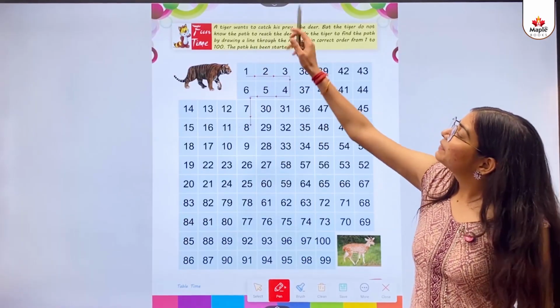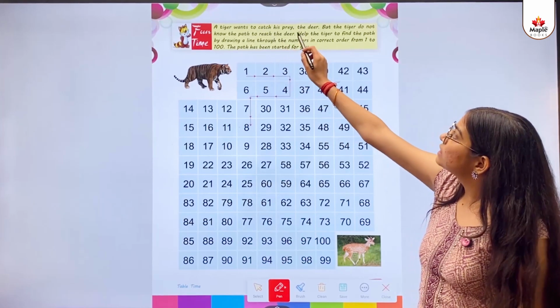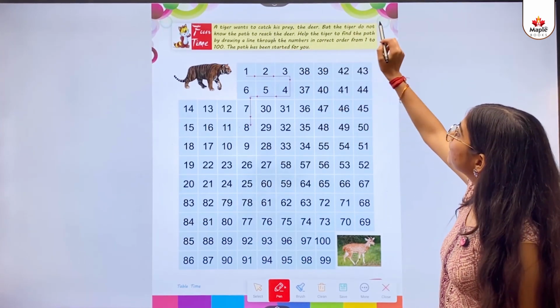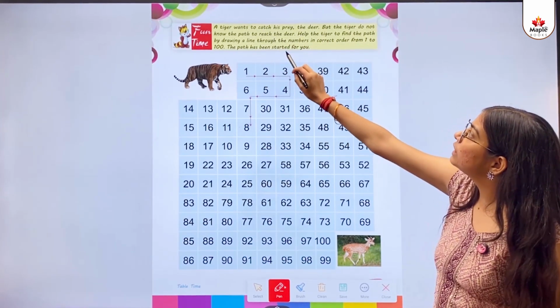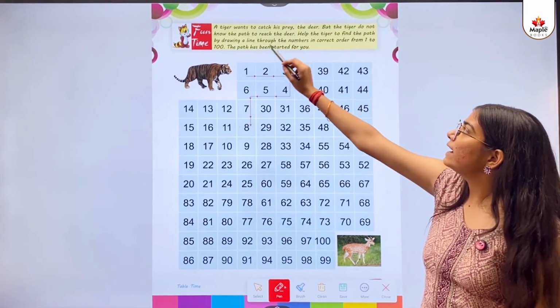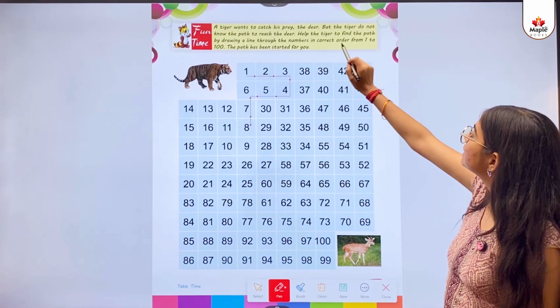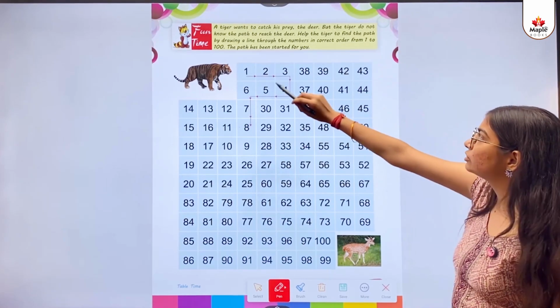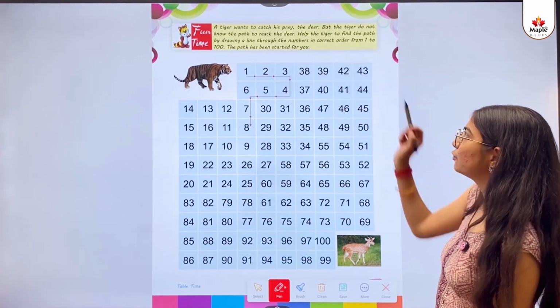Fun time. A tiger wants to catch his prey, the deer, but the tiger does not know the path to reach the deer. Help the tiger find the path by drawing a line through the numbers in correct order from 1 to 100. The path has been started for you.